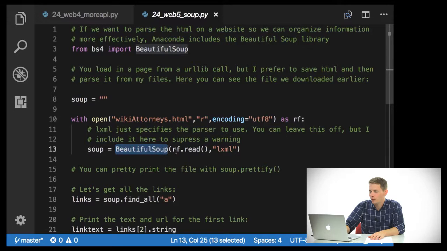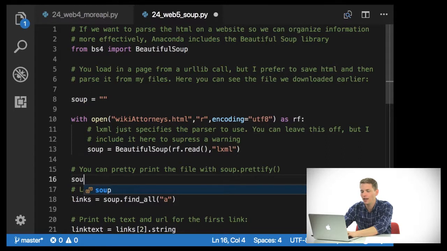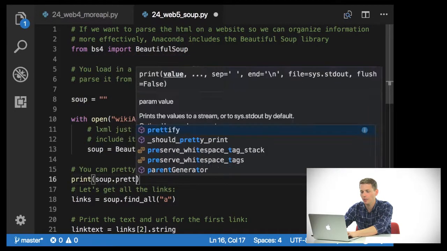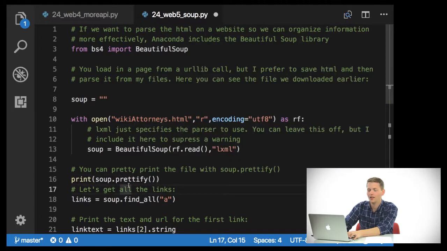So I'm going to say BeautifulSoup(rf.read(), ...) because my rf is just opening this wiki attorneys HTML file, and the encoding is UTF-8. So I'm saying inside this BeautifulSoup object, create it using the string here, rf.read(), and then this lxml is the parser that I want to use. Now, you don't have to specify this, but if you don't, you'll get a little warning. It just chooses the best one that's available. Now, you can pretty print the HTML using soup.prettify(). If I printed soup.prettify(), it'll give me nicely formatted HTML, but I don't really need to do that.